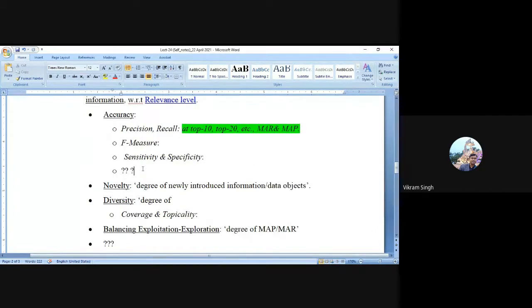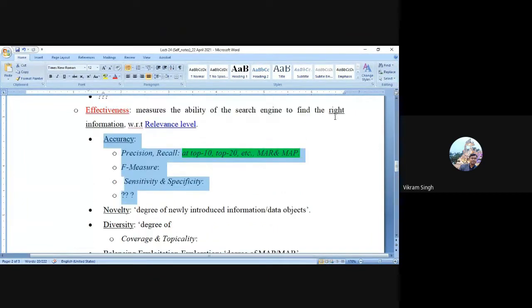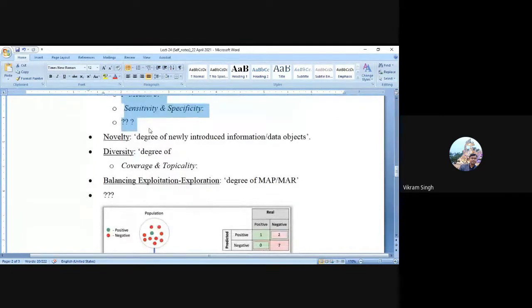Accuracy is important because it is related to the effectiveness criteria, which says the right information should be delivered. Within this effectiveness, nowadays we are getting new application domains where novelty and diversity are two additional important metrics used to evaluate the system's effectiveness.